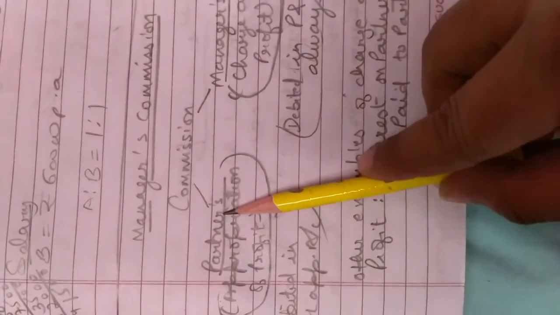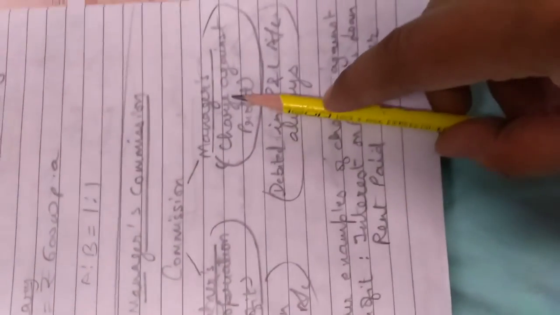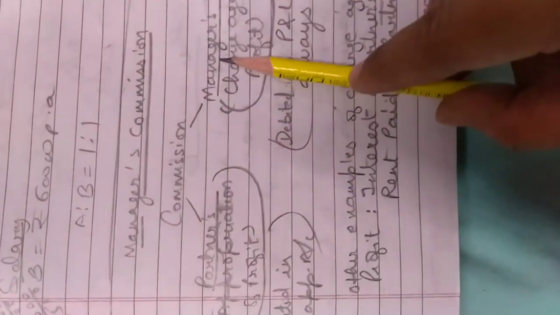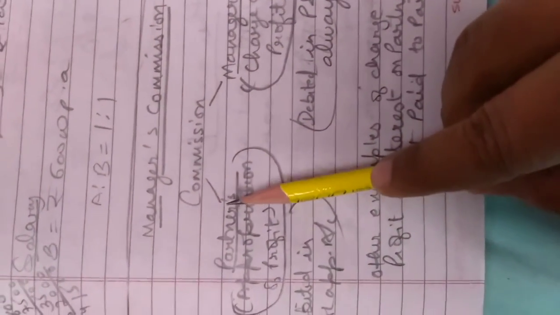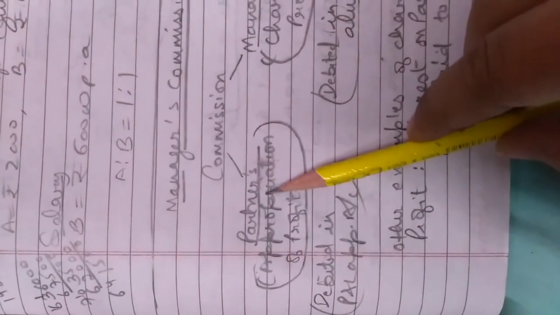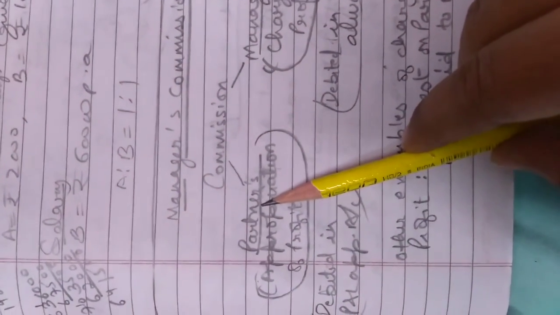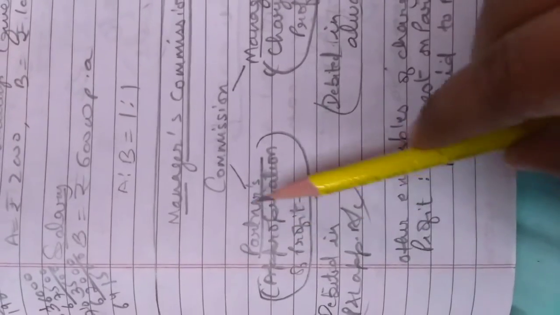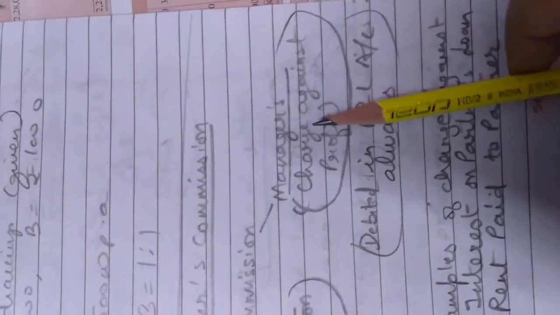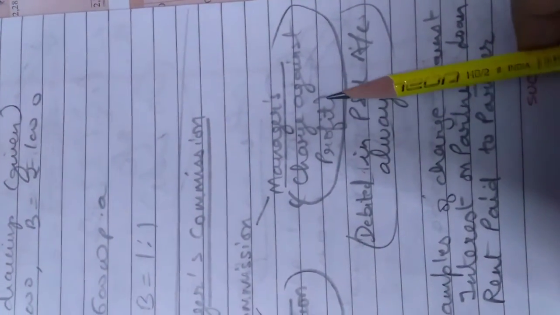Two types of commission will be given in the questions that you will do. One would be partner's commission and the other will be manager's commission. Now there is a difference between the two. Partner's commission is an appropriation of profit, means it is a distribution of profit. Like you give salary to a partner, like you give interest on capital to a partner. So those things are appropriation. In the same way, partner's commission is an appropriation of profit, whereas manager's commission is a charge against profit.